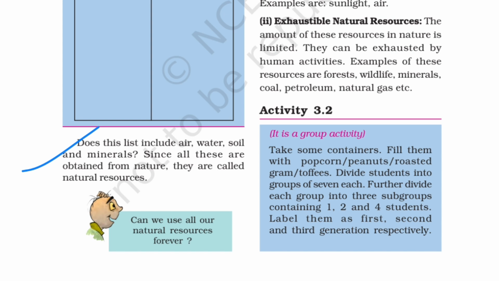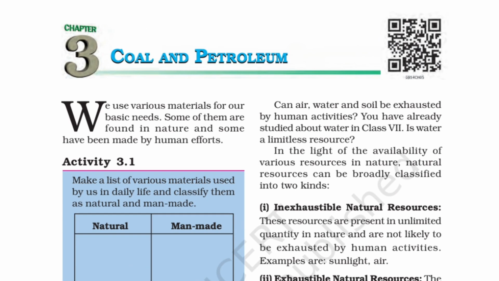Now Bojo asks, can we use all our natural resources forever? So the answer is yes. We can use all the natural resources forever because they get renewed, they get regenerated through natural processes, and we never face a shortage of these resources. Now, can air, water, and soil be exhausted by human activities? Again, the answer is no, because we will never face a shortage of these resources, as they will get regenerated through natural processes.